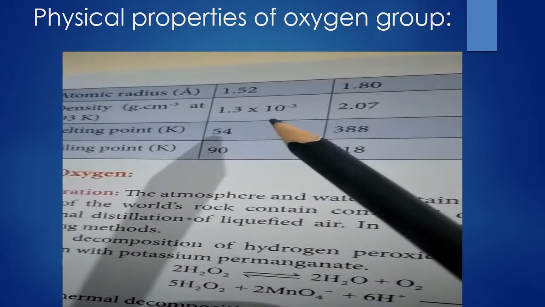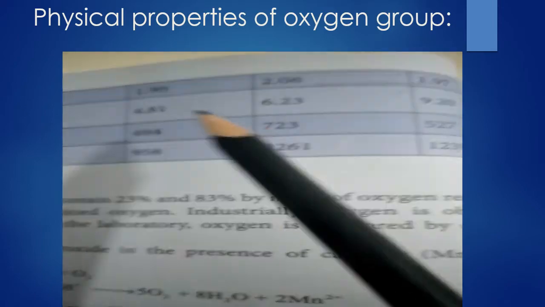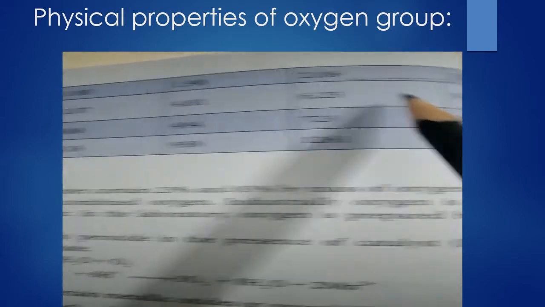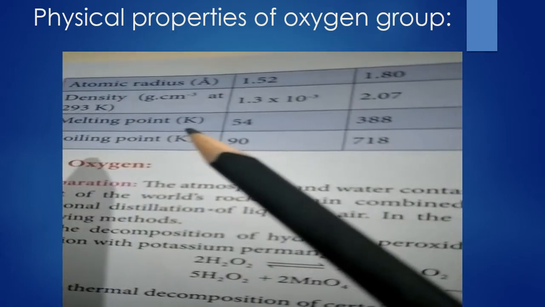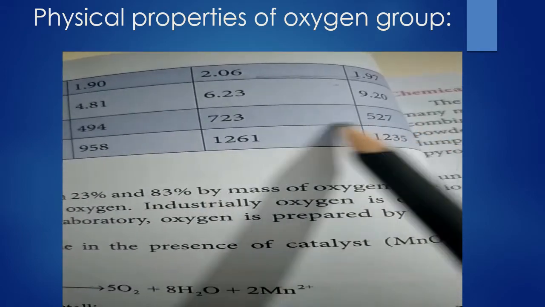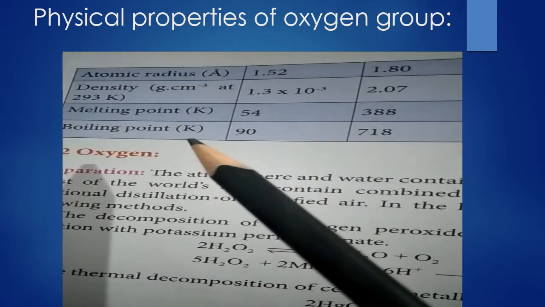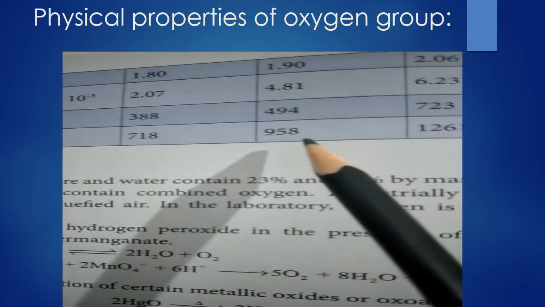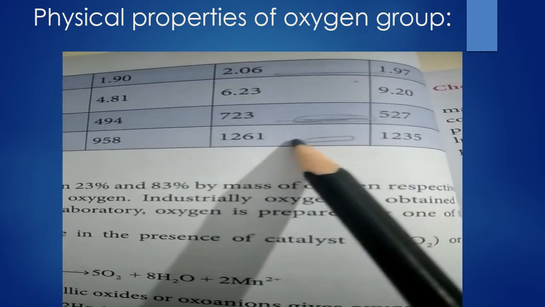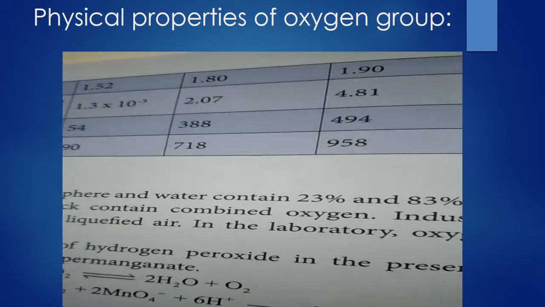And then about density, the densities increase from left to right: 1.3, 2, 4.6, 6 and 9, a steady increase in density. Melting points are 54, 388, 494, 723, and here there is a decrease instead of increasing, which is abnormal. Coming to boiling points: 90, 718, 958, 1261, 1235. Here too there is a slight decrease instead of increasing. So that's all the general properties of group 16.